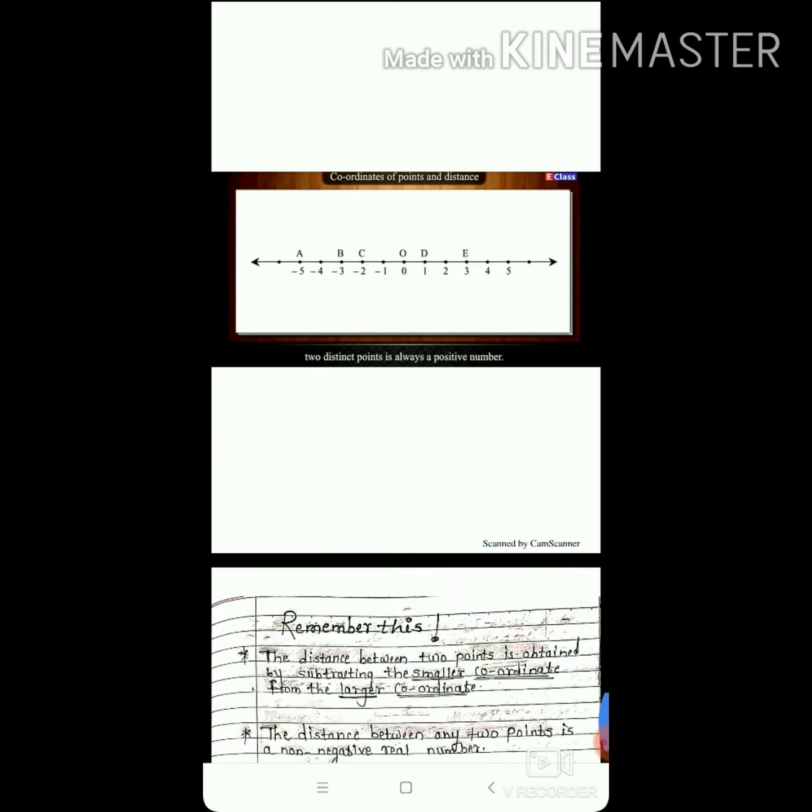The most important thing: if the 2 points are not distinct, then the distance between them is 0. And for two distinct points it is always a positive number.